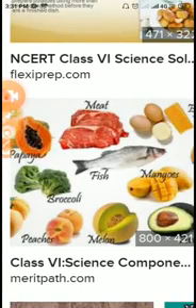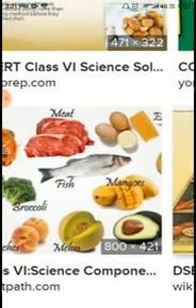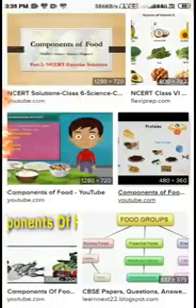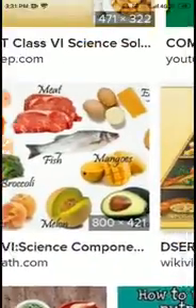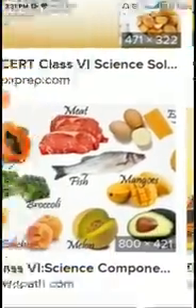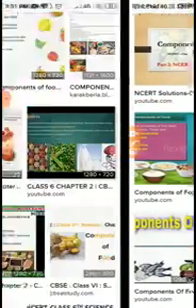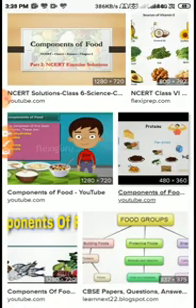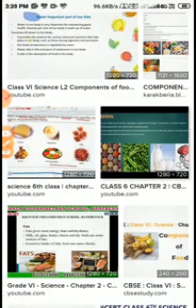The purpose of this video is that you have to learn the chapter from the different types of food. So again, have a look at these visuals. These visuals will provide you the knowledge of the different components of food, but the main components are carbohydrate, fat, protein, vitamins, minerals, and water.